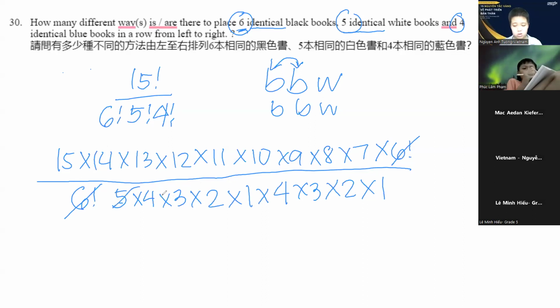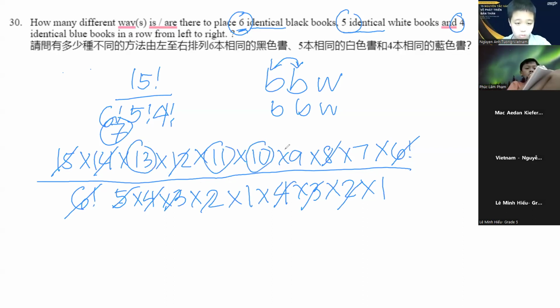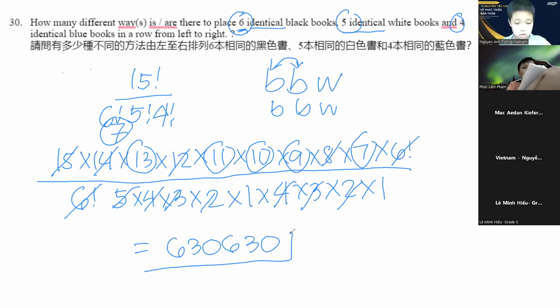So 5 times 3, that's equal to 15. 4 times 2, that's equal to 8. 4 times 3, this is 12. And 14 divided by 2, that's 7. So when you multiply the remaining numbers, 7, 13, 11, 10, 9, and 7, this will give you 630,630.